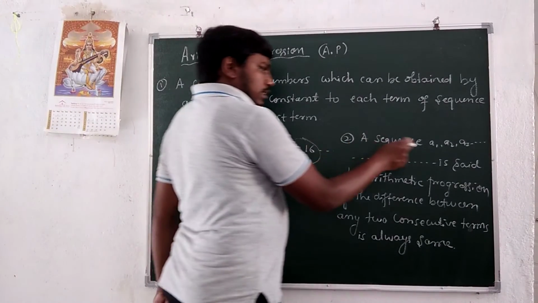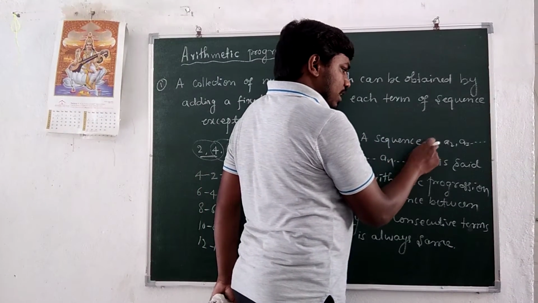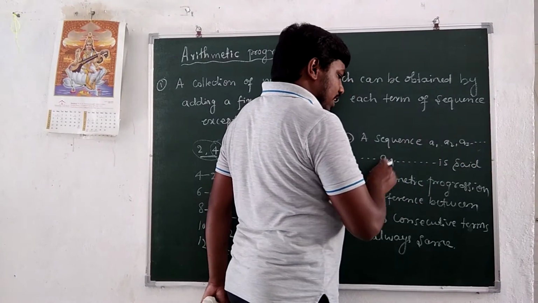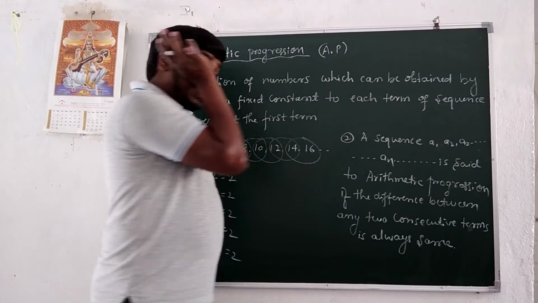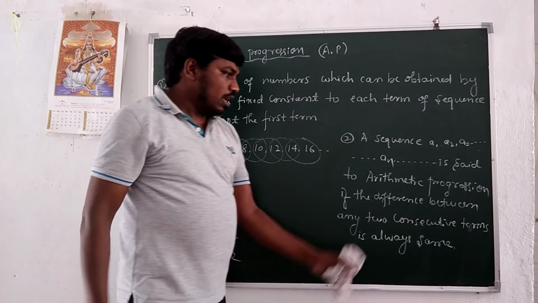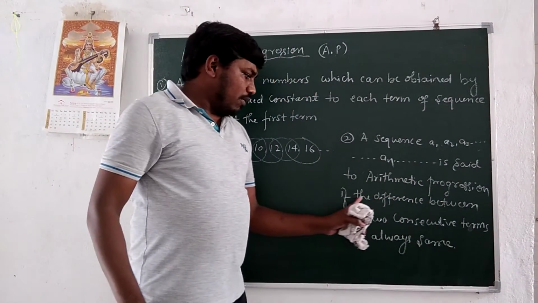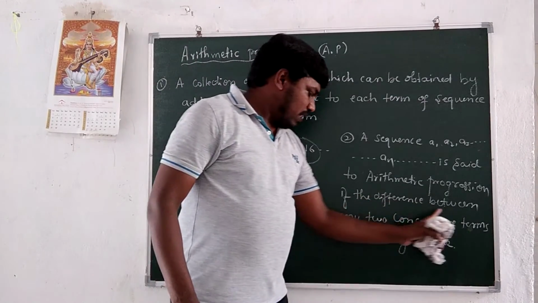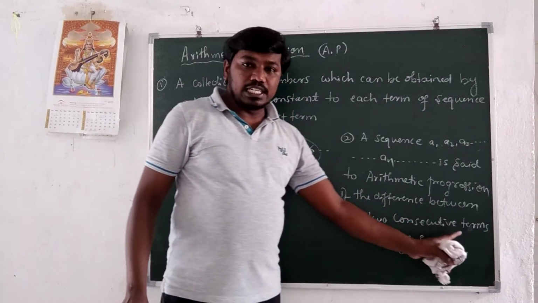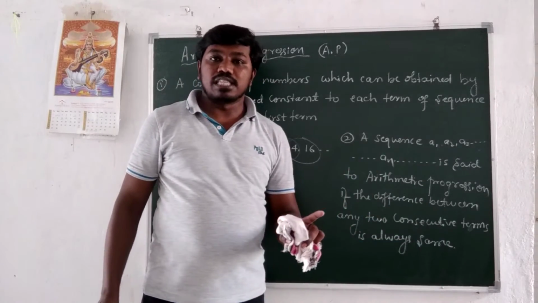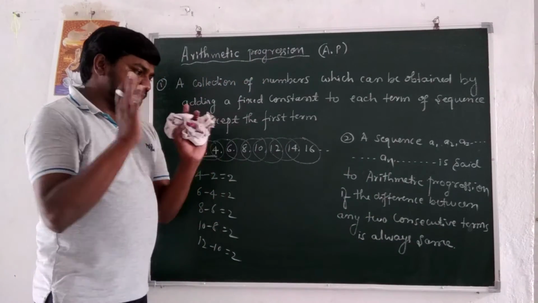Suppose this sequence, what is the sequence? a1, a2, a3, a4, up to so on an, an plus 1, up to so on infinity, is said to be an arithmetic progression or arithmetic sequence if the difference between any two consecutive terms is always the same or fixed.